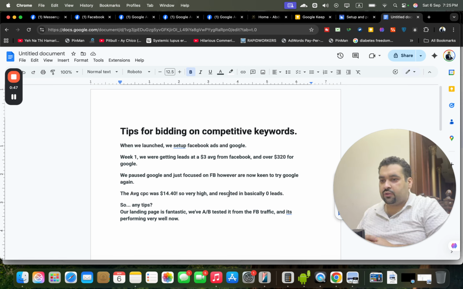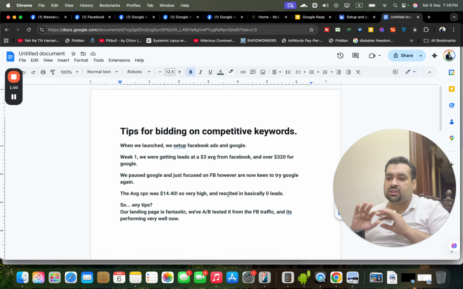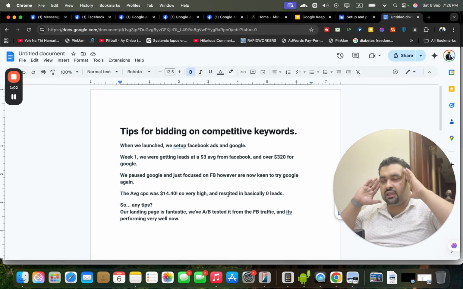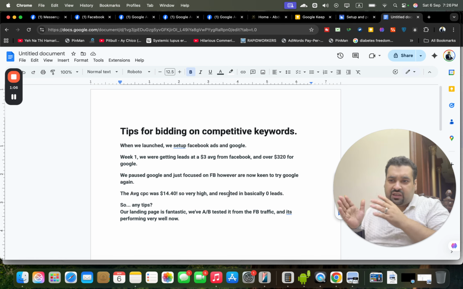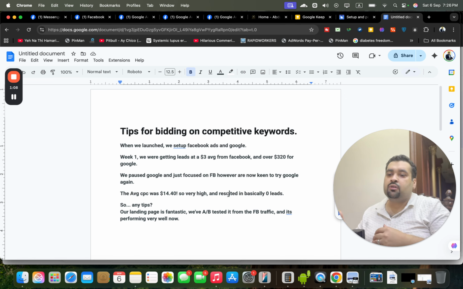Okay, so first of all, try to understand the difference between Facebook traffic and the Google traffic. There is a huge difference. The main difference is that Google traffic is search intent traffic, highly intent. When someone is searching a particular query on Google, they are thinking to buy that product or service or use that product or service. So the intent is very different. While on Facebook, you do not visit Facebook to buy something, but rather to browse something.